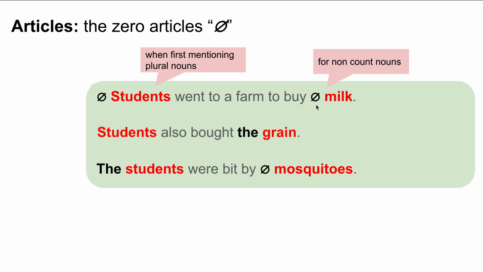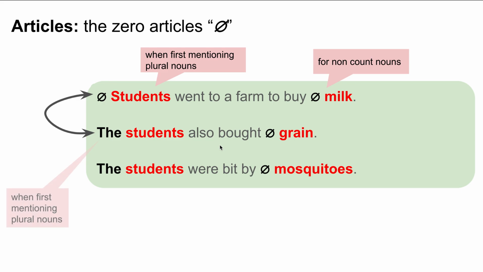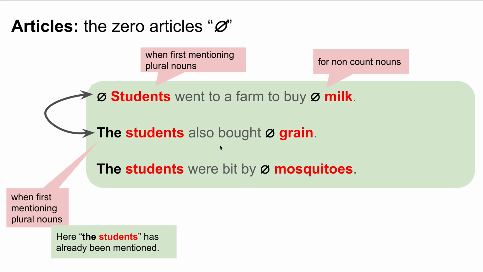In the second sentence, students also bought the grain. Students is incorrect, and the grain has to be changed as well. We have to use the students instead of students. Why? When first mentioning plural nouns we use the zero article, but here we've already mentioned them. The students, that is the noun, has already been mentioned. Also, bought grain: again, for non-count nouns that haven't been specified or mentioned, just generally, we use the zero article.